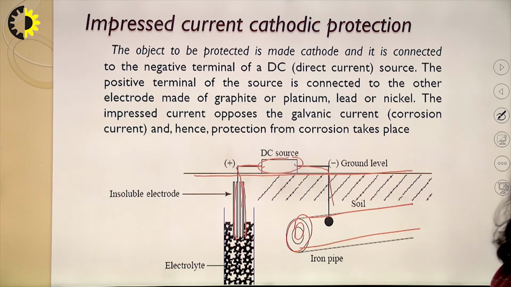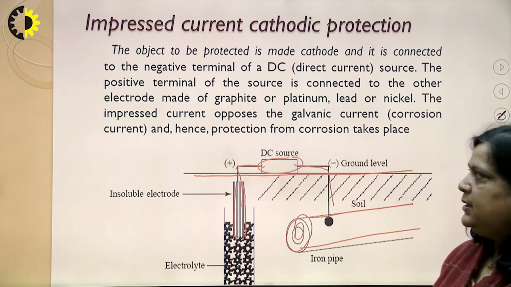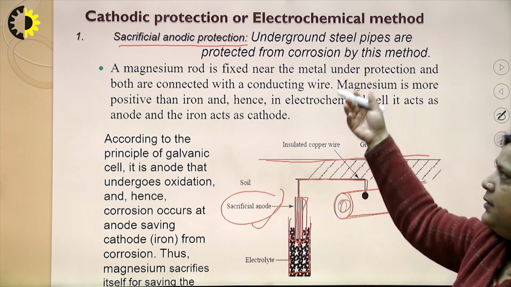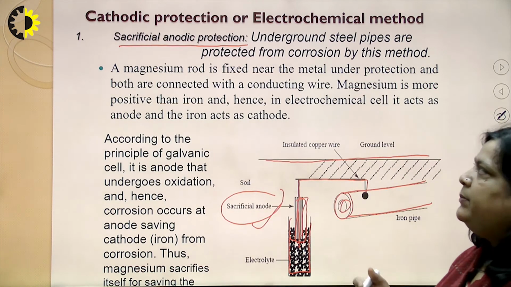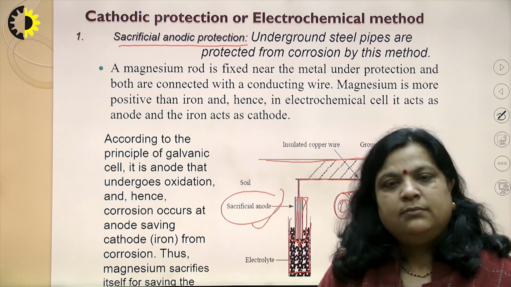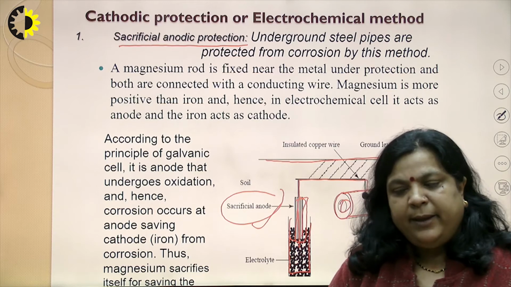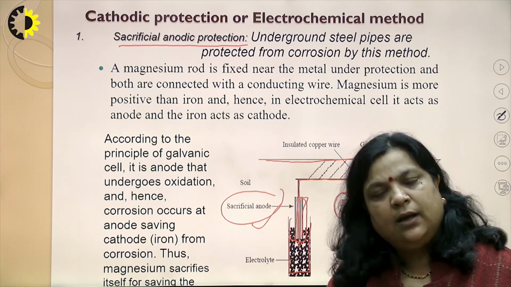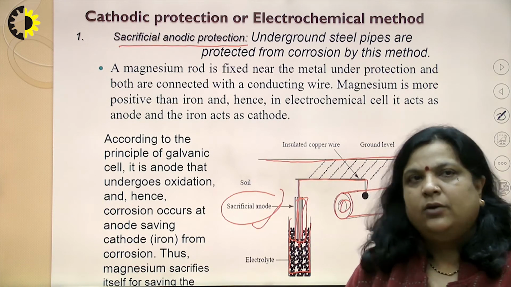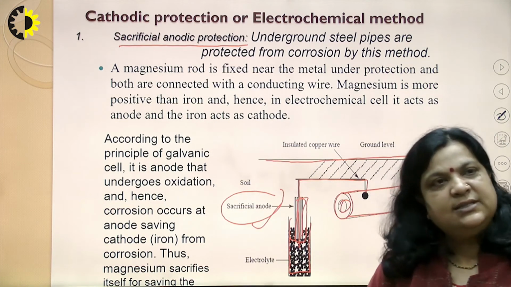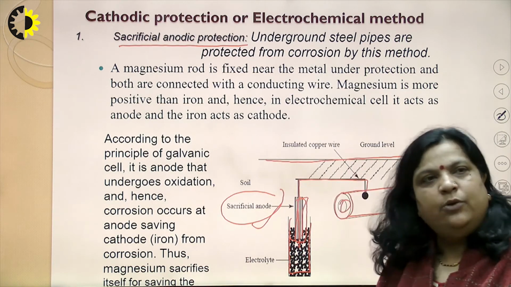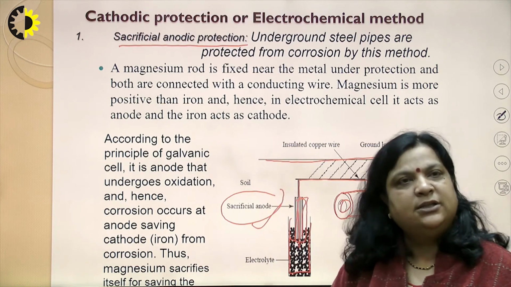So there are two ways. First is cathodic protection. It is not necessary that the examiner will ask directly. Suppose the question is: why are iron pipes attached with a magnesium block? Because in this case the magnesium, since it is more active, will work as an anode, and sacrificial anodic protection, that is cathodic protection, will take place.